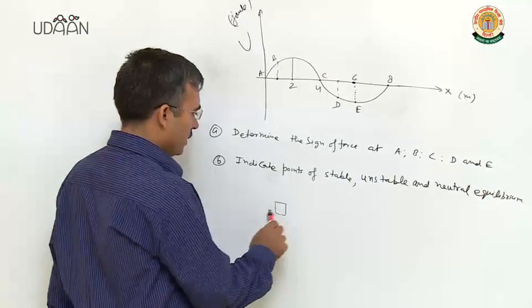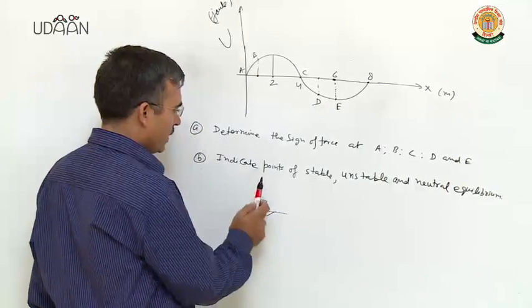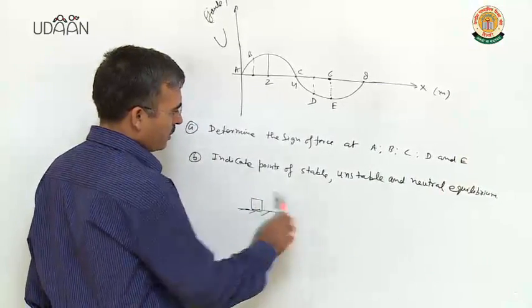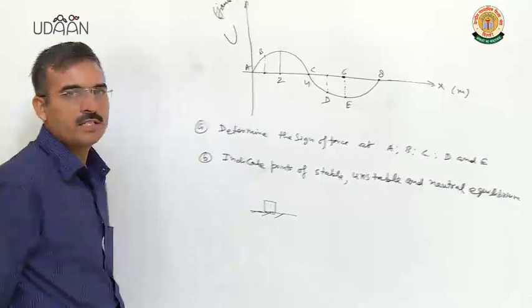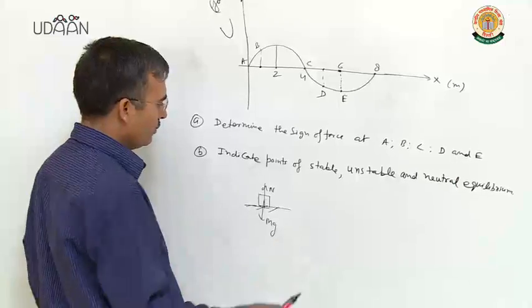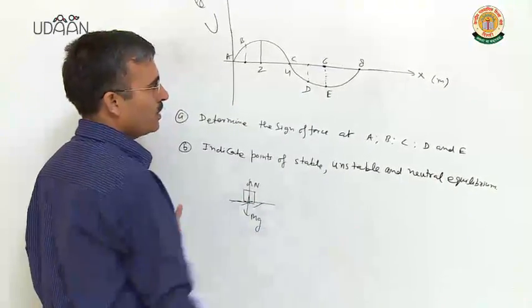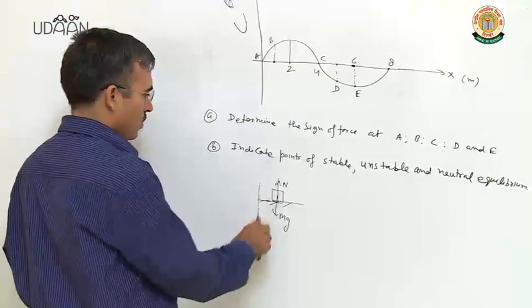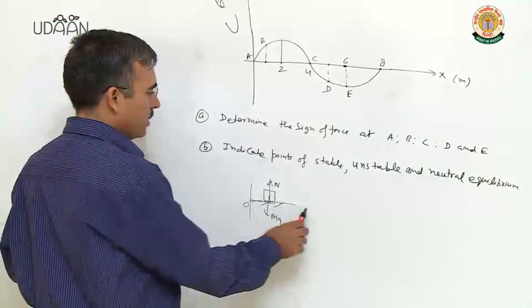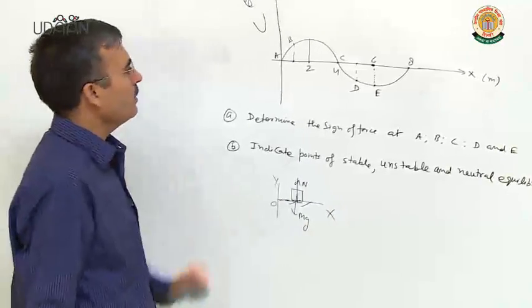Suppose it is a body, and force is acting on it along the positive x-axis or the negative x-axis only. mg and normal net is 0. Conservative forces can be towards the positive x-axis or towards the negative x-axis.